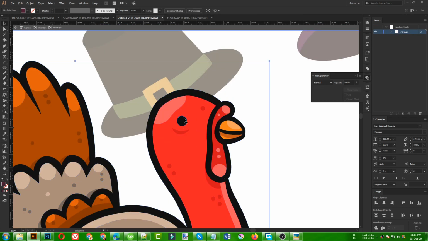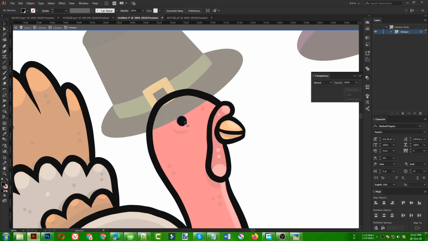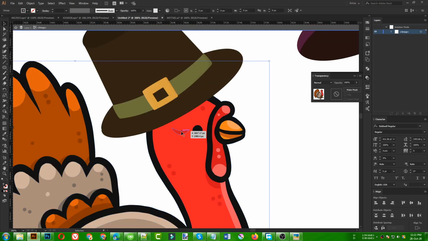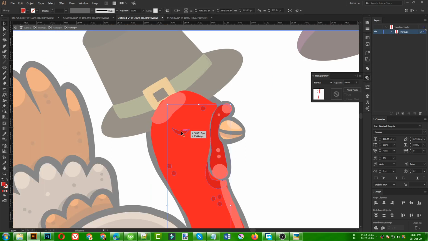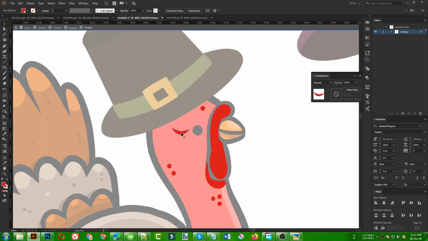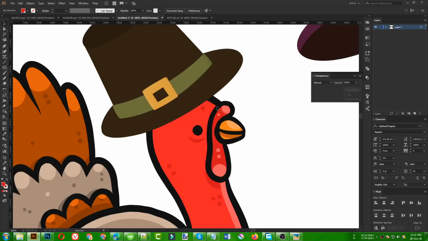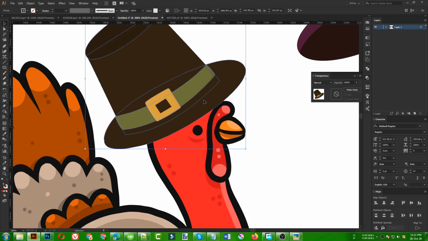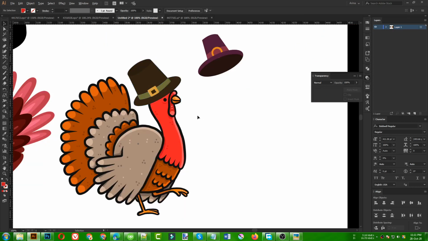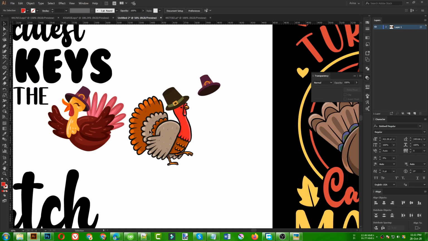So let's select this one and this one. Maybe I can bring that a bit down like that. I don't know how that will look. Okay, whatever it looks like, that will be good. So select this one, bring it here. That is good for me. Then I can bring my hat a little down like this, and it will fit with the head of my turkey there.